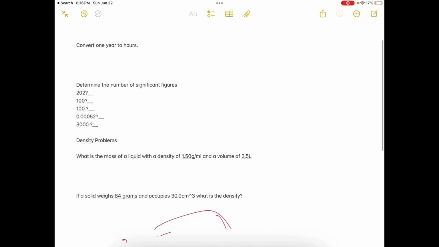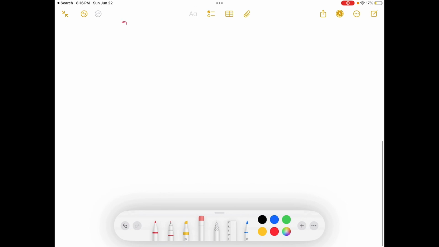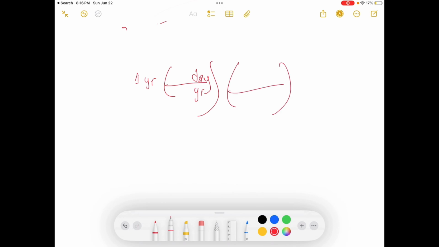Now the next problem asks us to convert 1 year to hours. This requires a few more conversion factors. So 1 year goes on top, then we put year on the bottom, and we're going to do days on top. This is the conversion of time, because we know how many days there are in a year, and we know how many hours there are in a day. So our conversion factor is going to be set up like this, and we'll get hours eventually because we cancel out the units.